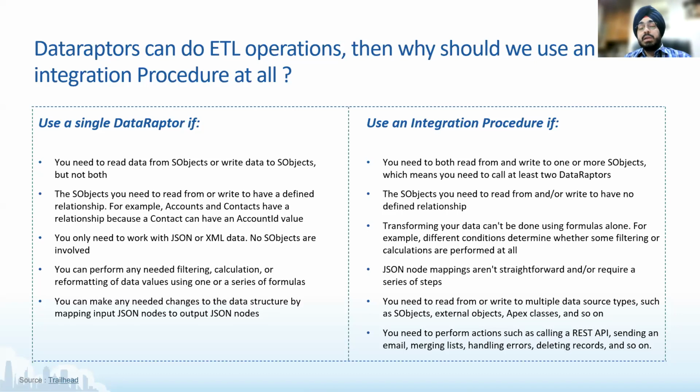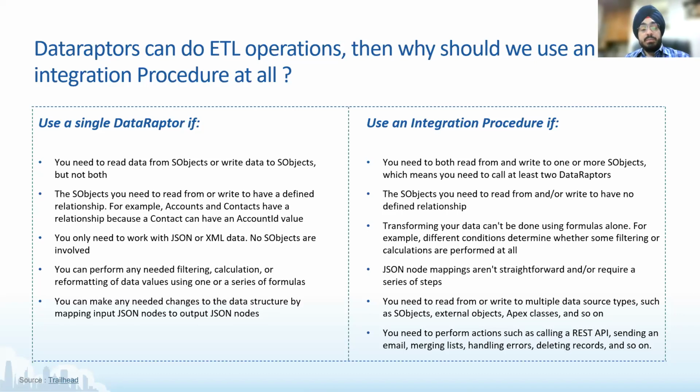So consider it something that can be used to club multiple operations and multiple steps and configure them all in one flow that does a single server call. And then you can have your formulas here in IPs. You can transform data from multiple sources. You can do API invocations from IPs. You can have an email action that, just by dragging it on your panel, lets you send an email to any user that you want. Configure a template there with just point and click, and that allows you to send an email to specific users.